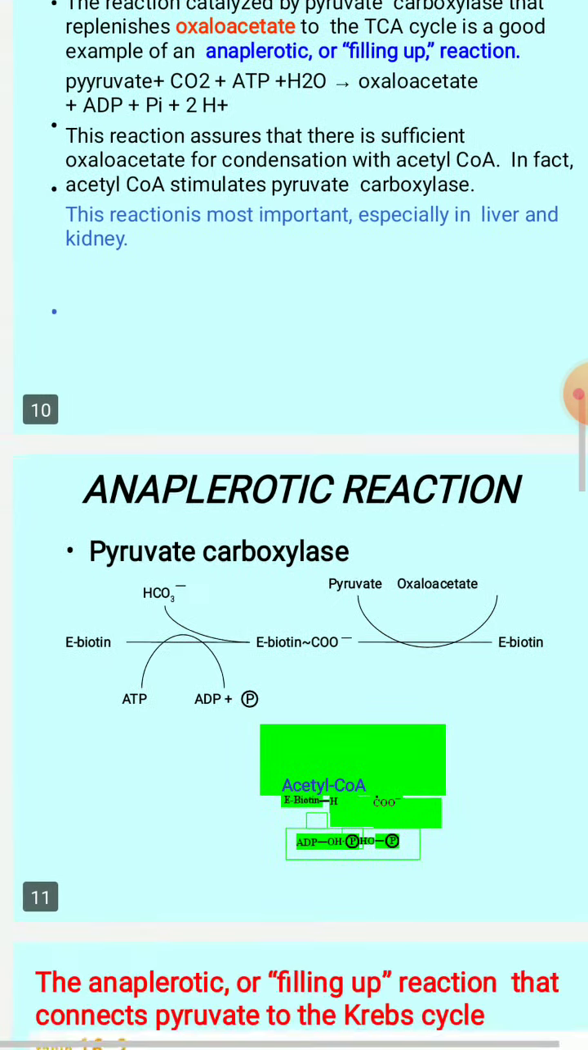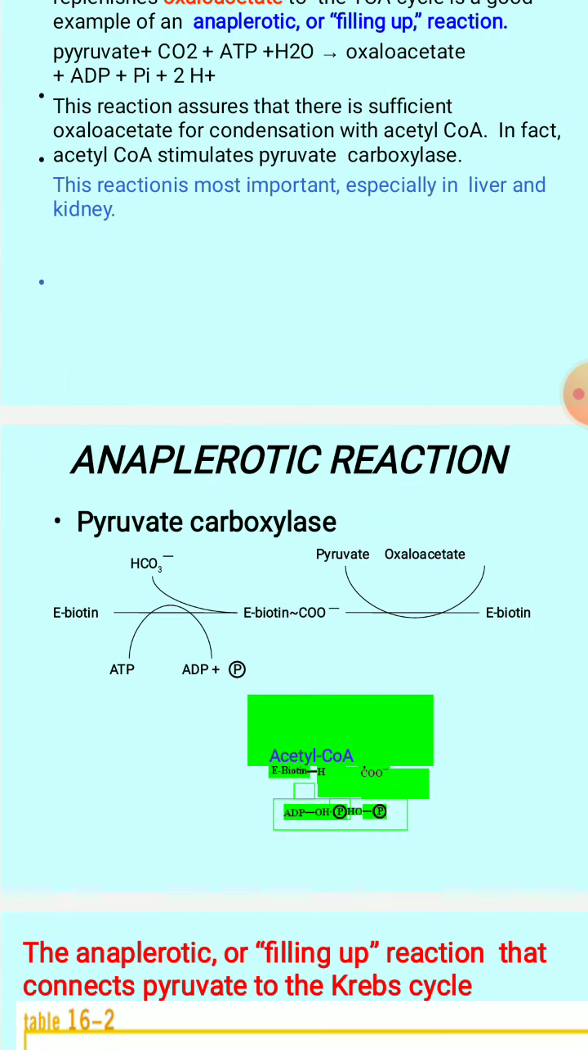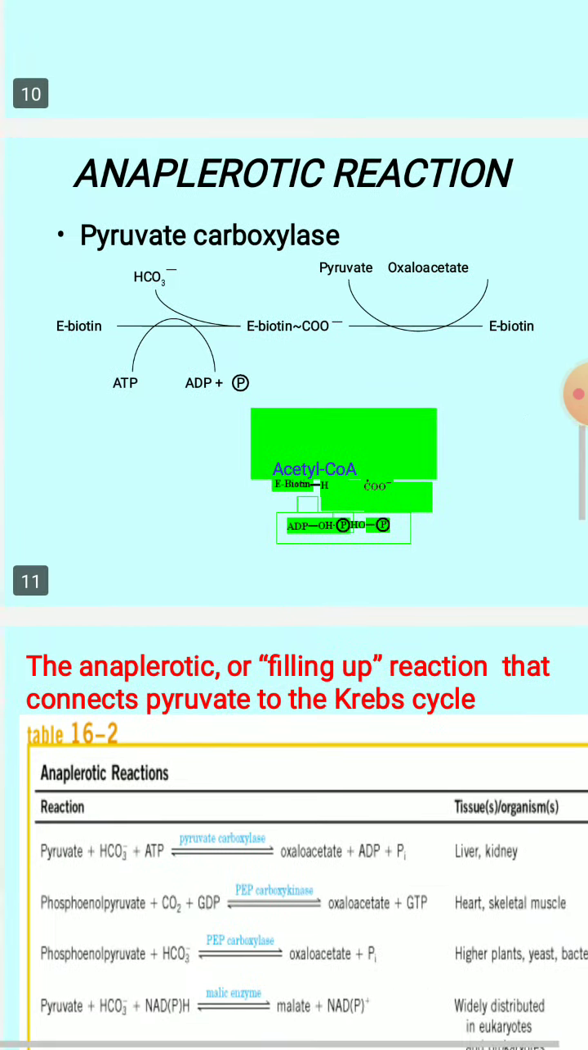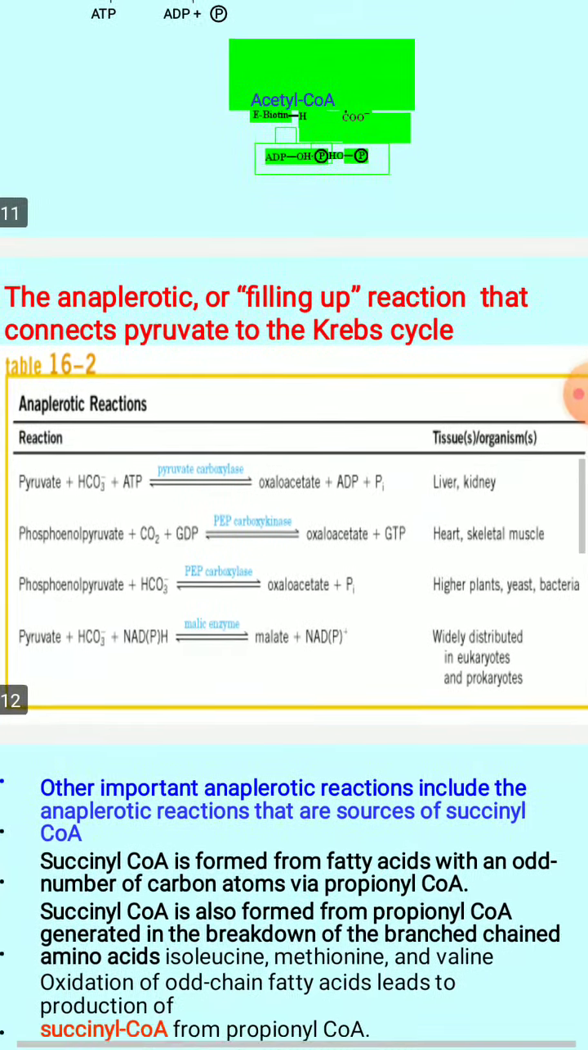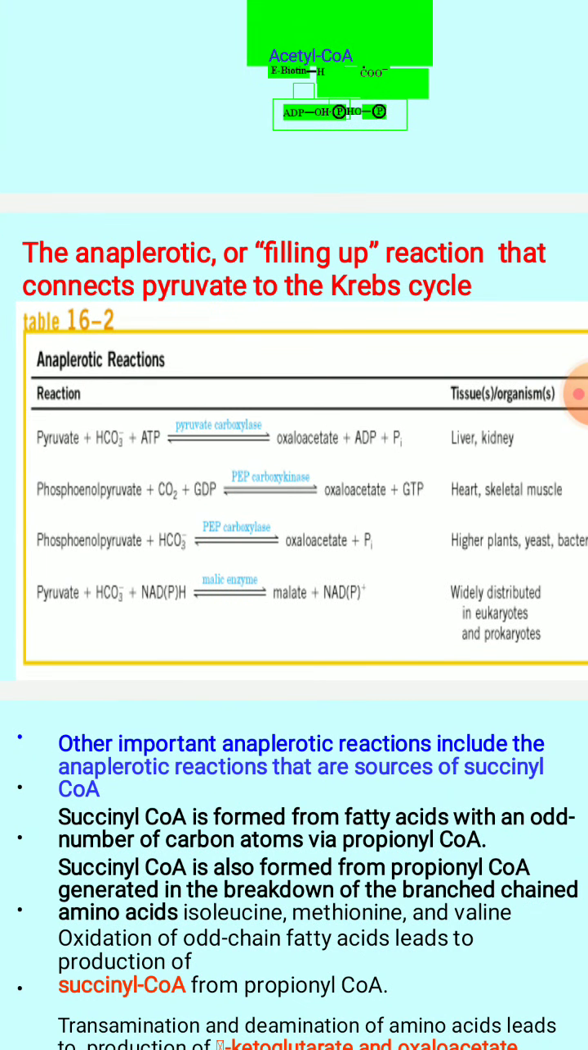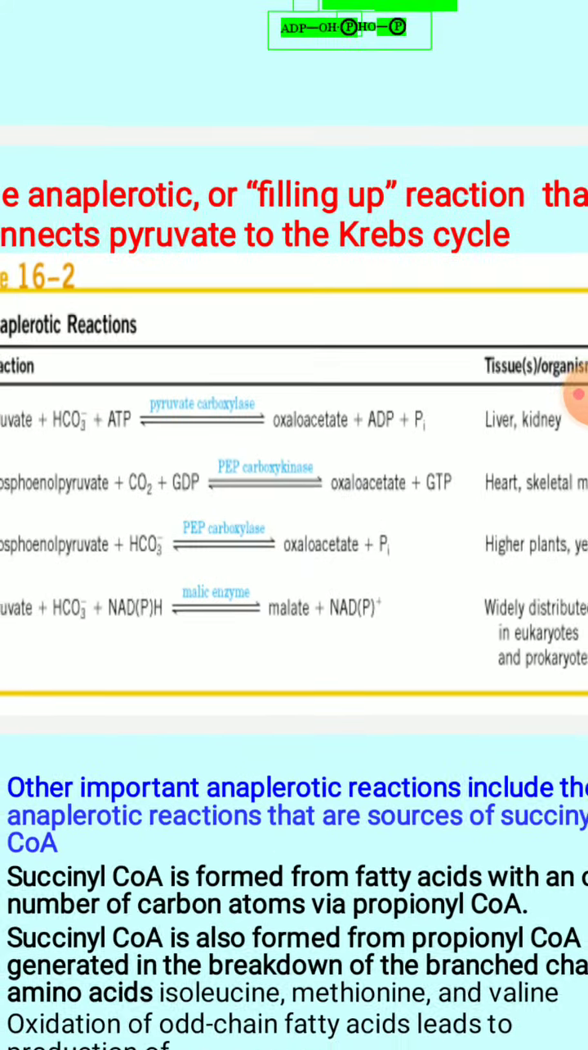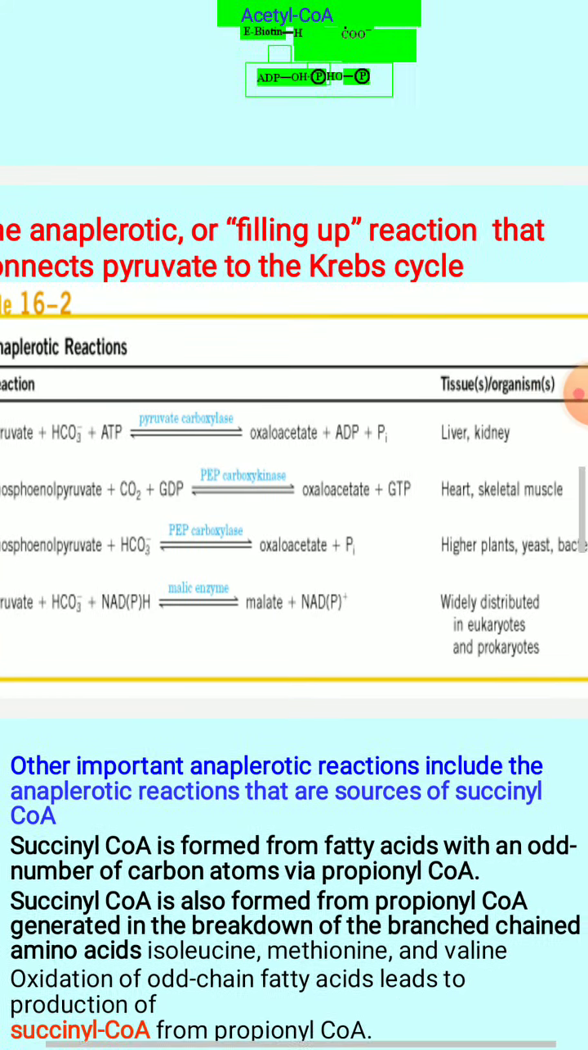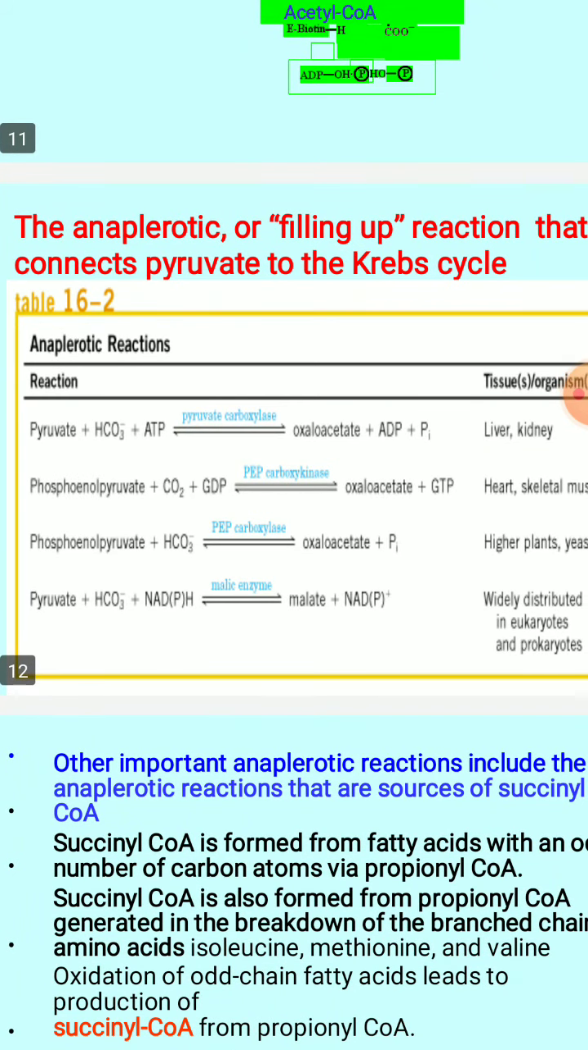So you can see here the reaction which I have shown you again with the mechanism: enzyme biotin with the carbon dioxide molecule from the bicarbonate ion, which is an ATP dependent enzyme, and formation of oxaloacetate. So this anaplerotic, or filling up, reaction is connecting the pyruvate to the Krebs cycle. So these are all the anaplerotic reactions which you can come across and which you can mention in the exam. This is very important. They have asked for 2 marks, anaplerotic reactions of TCA.